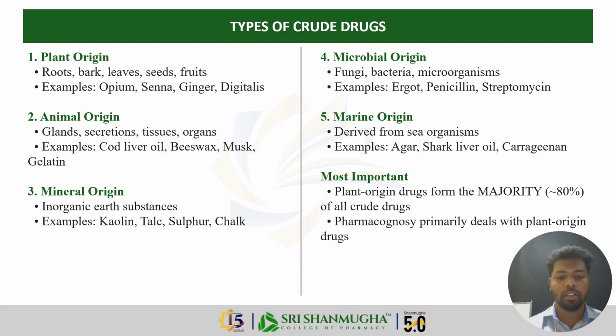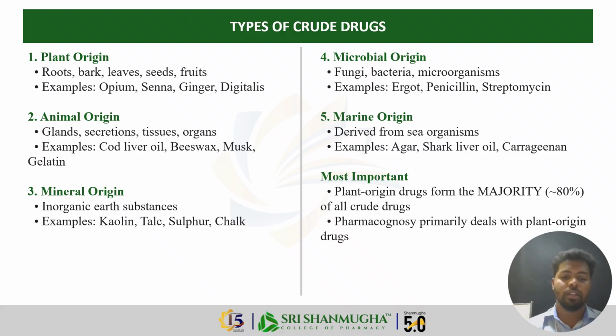Then fourth is microbial origin. It is derived from fungi or bacteria. For example, ergot is one of the crude drugs that comes from a fungus. Penicillin, as you all know, is one of the important antibiotics. Penicillin and streptomycin come from bacteria.